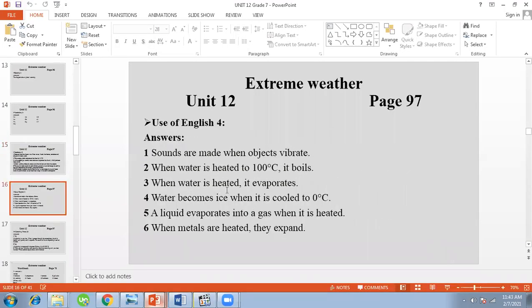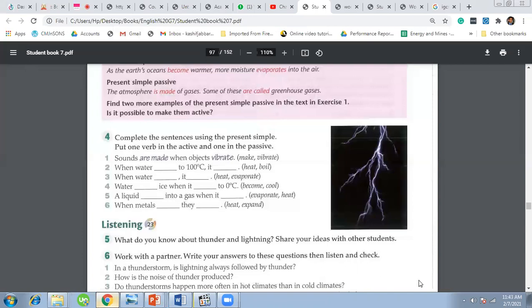When water is heated, it evaporates. Water becomes ice when it is cooled to 0 centigrade. A liquid evaporates into a gas when it is heated. And when metals are heated, they expand. This is the answer to question number 4.